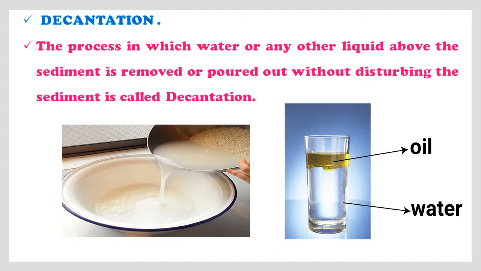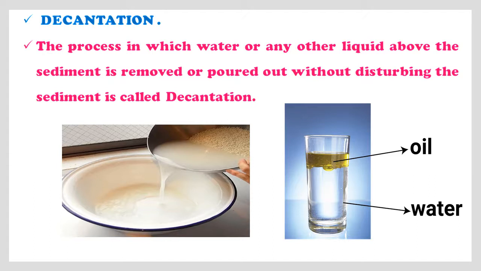In this process we are removing this water and the impurities present in it, right? We are removing a liquid and the impurities without disturbing the sediment. So what do you mean by sediment? Which settles at the bottom of the container. Without disturbing the sediment we are removing impurities, right?